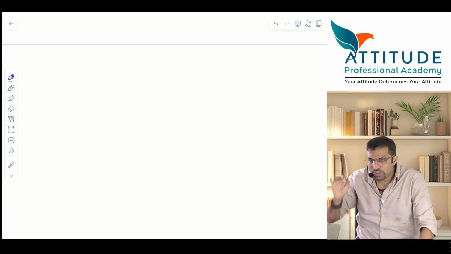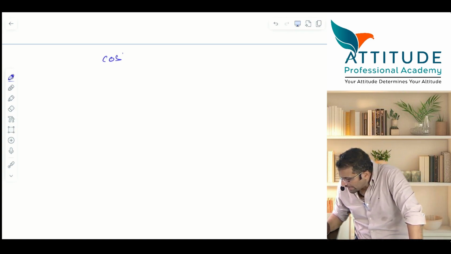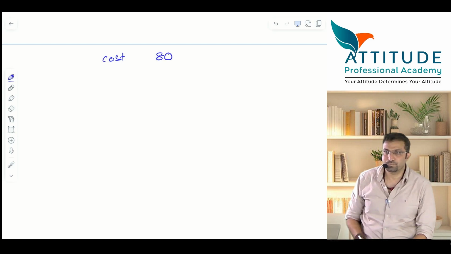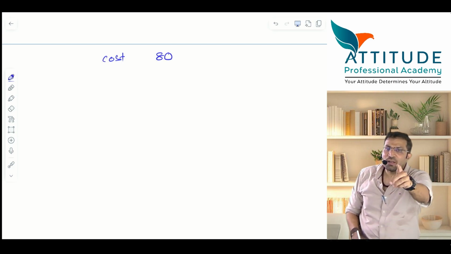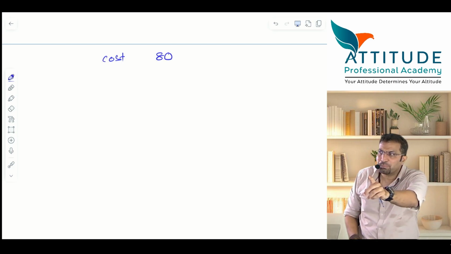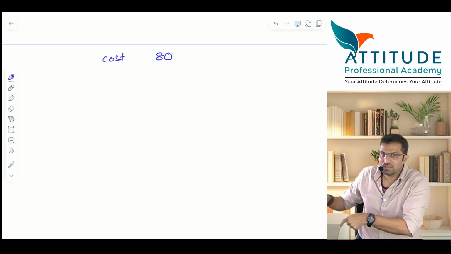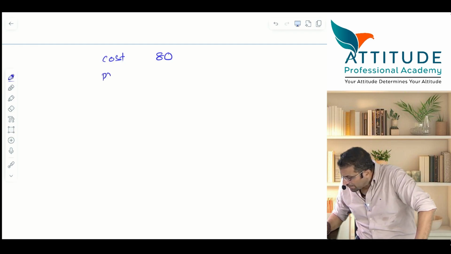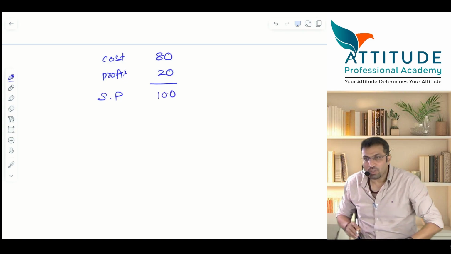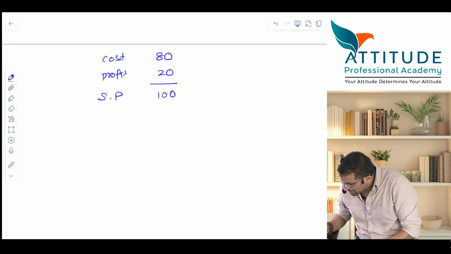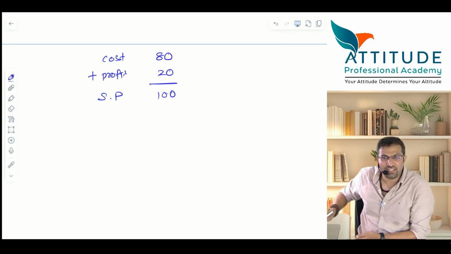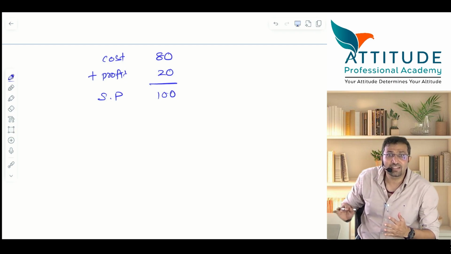I will ask you a simple question. My cost is 80 rupees. What is my cost? Now I want everyone concentrating. Stop typing on the calculator. Leave it. I want 100% concentration here. I add a profit of 20 rupees. So what is the selling price? All of you agree? Is this equation a simple equation or a very tough equation? 7th standard mathematics. You have studied this in 7th standard. Cost plus profit is equal to selling price.